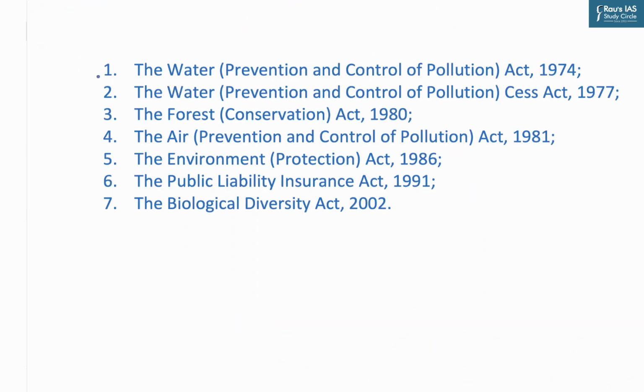The first one is the Water Prevention and Control of Pollution Act 1974. Second is the Water Prevention and Control of Pollution Cess Act 1977. Third is the Forest Conservation Act of 1980. Fourth is the Air Prevention and Control of Pollution Act 1981. Fifth is the Environment Protection Act of 1986, the Public Liability Insurance Act 1991, and the Biological Diversity Act of 2002.